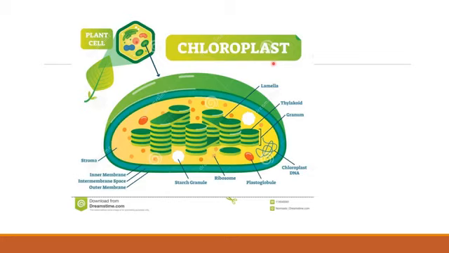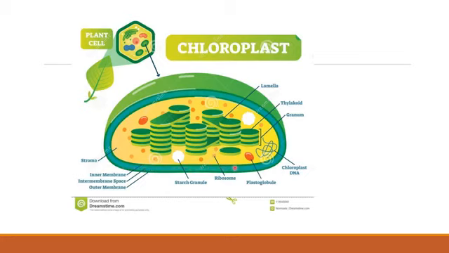We know that there are 3 kinds of plastids: leucoplast, chromoplast and chloroplast. So chloroplast is the plastid which is important. It has green pigments. It is a double membrane organelle. You can see there are 2 membranes, right?